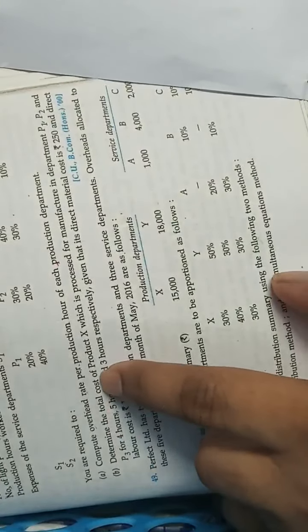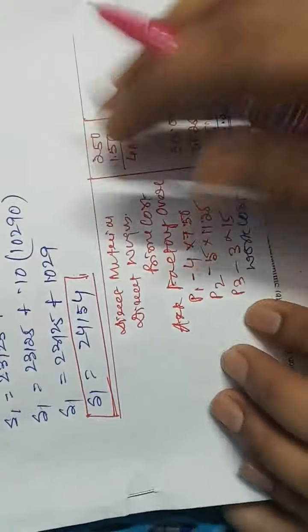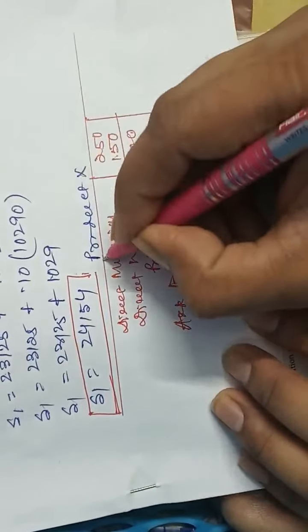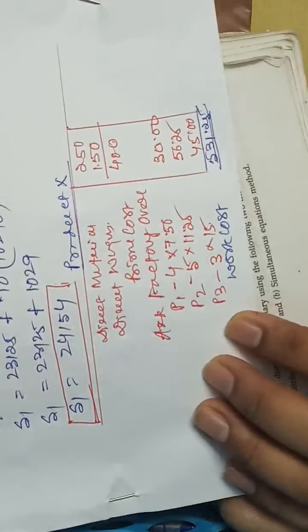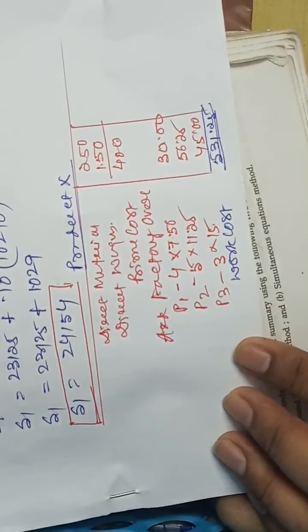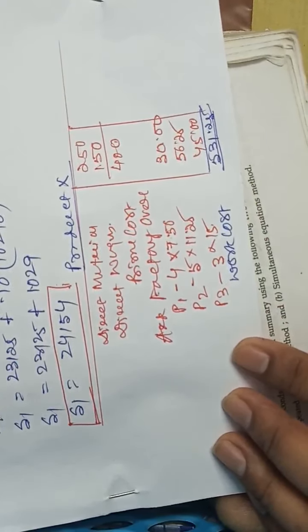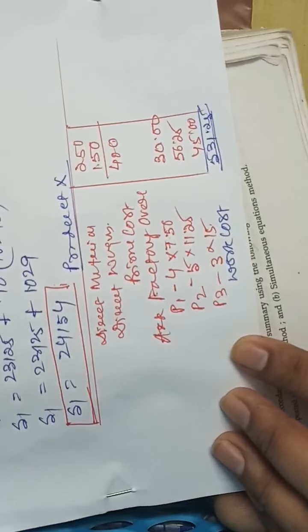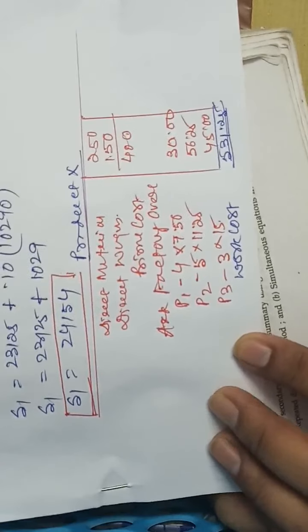See, in the question, determine the total cost of product X. So this is the small cost sheet for product X. The cost of product X will be 531.25. This is a very, very important sum of overhead distribution. You will see this video again, watch it again and again. Okay, thank you so much.